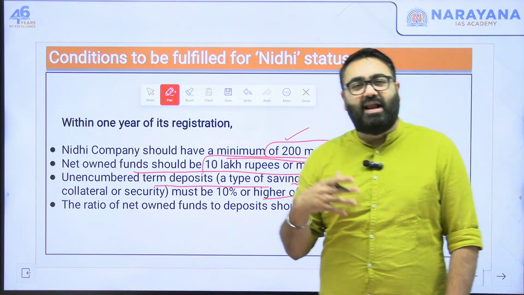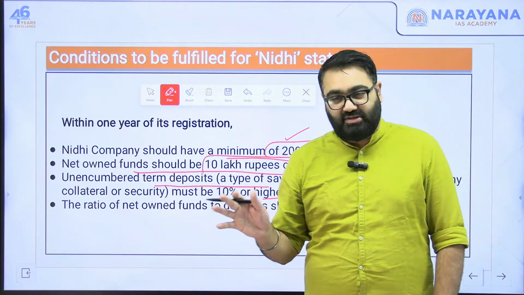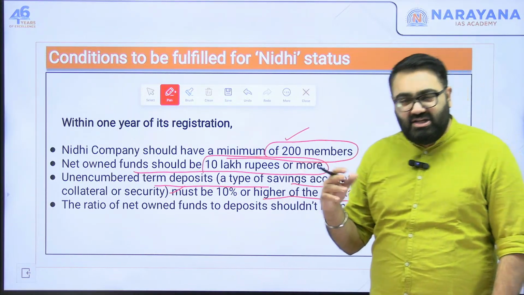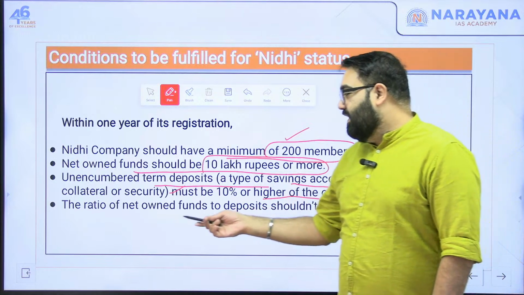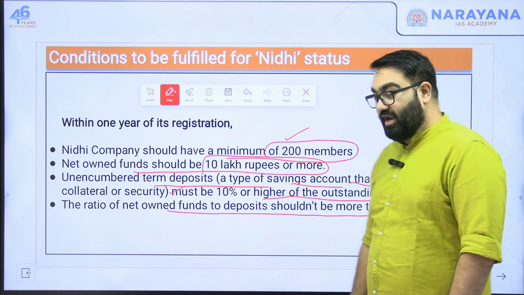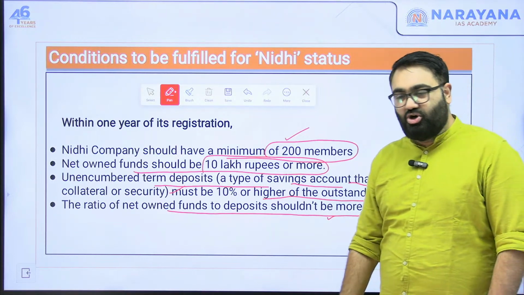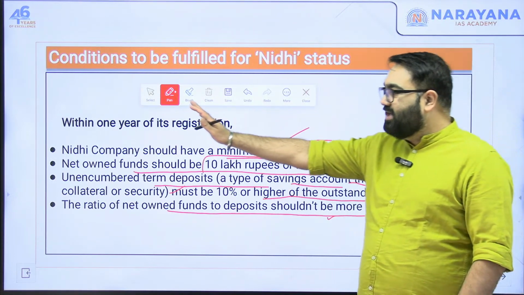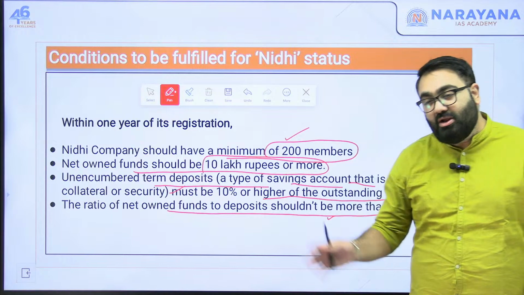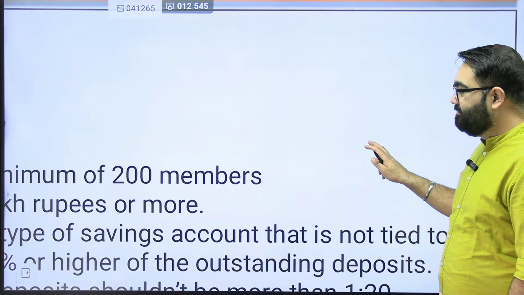In banks, they take demand deposit as well, term deposit as well. NBFCs are not allowed to take demand deposits, so they can only have term deposit. That should be at least 10% of all the loans that they have given. The ratio of net owned funds to deposits should not be more than 1:20. So the net funds that they have, if you compare that to the deposits, the ratio should not be more than 1:20. All of this has to be fulfilled within 1 year of registration. So within 1 year of the company coming into being, all this has to be fulfilled in order for you to get the Nidhi status.